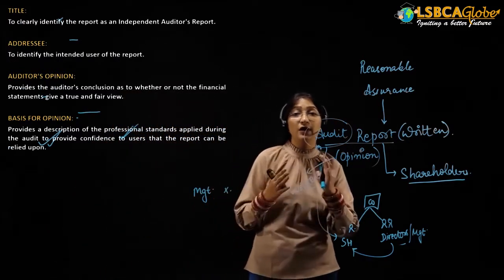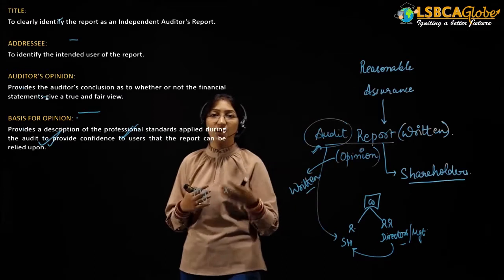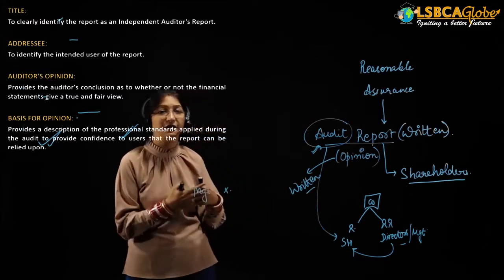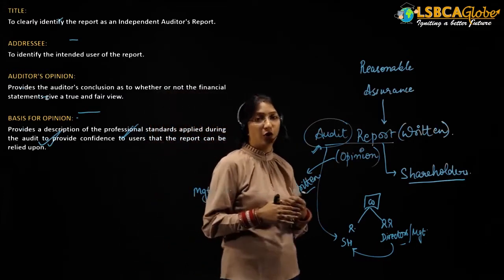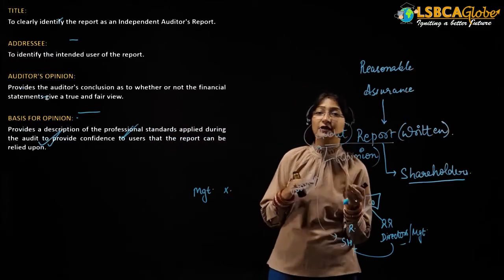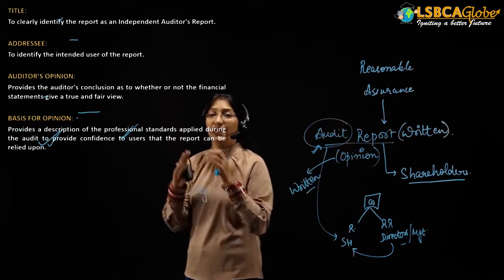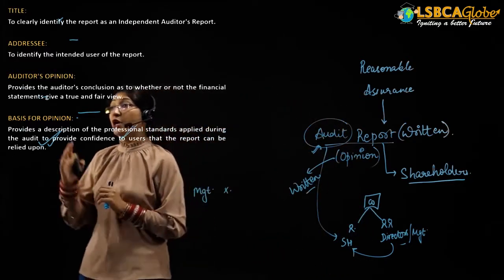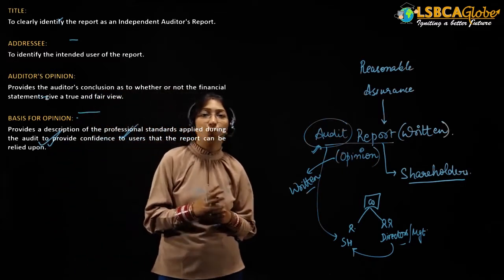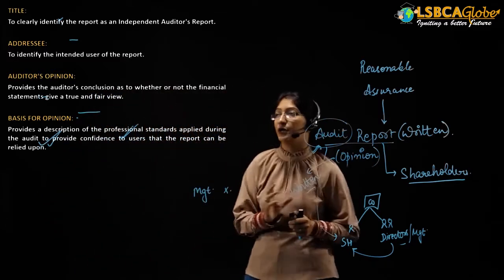So that anyone who sees or finds an audit report can clearly identify that it is an independent auditor's report. That is why the title of all audit reports will be Independent Auditor's Report, to clearly identify the report as an independent auditor's report.